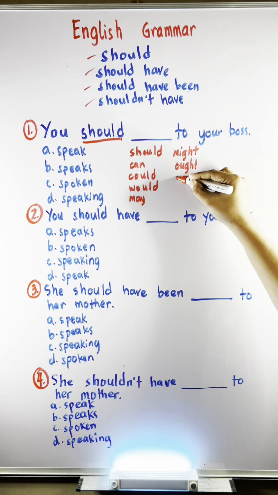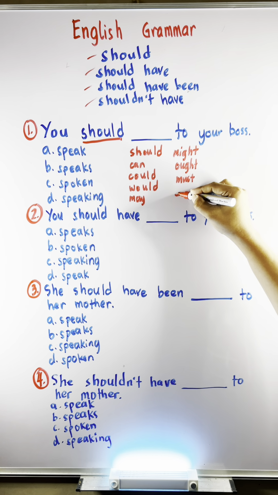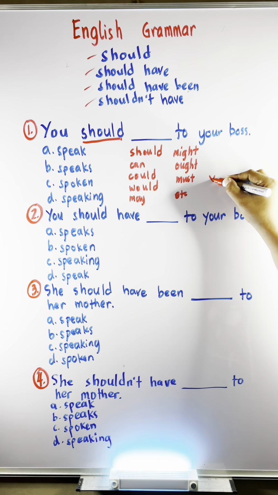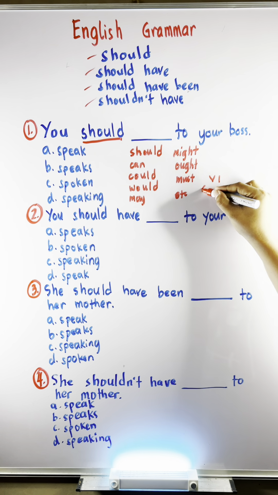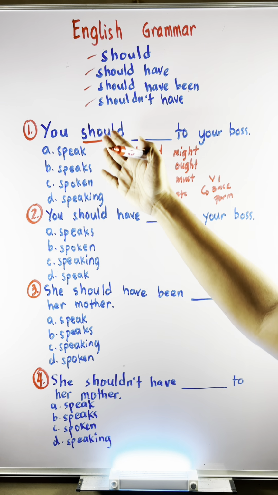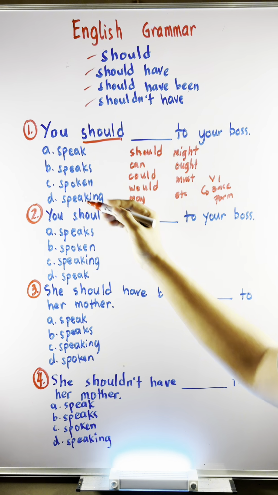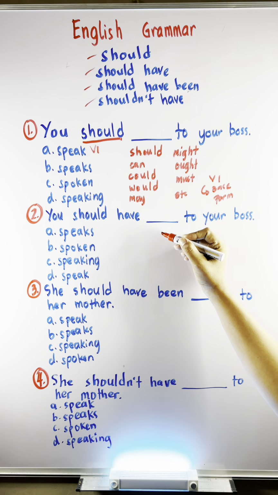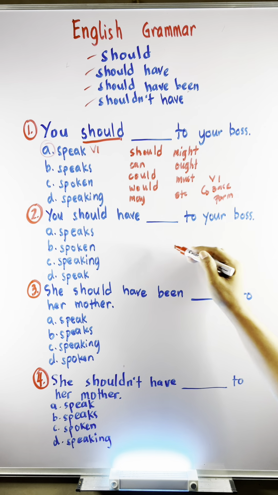ought, and must, etc., you should remember that the following verb or the preceding verb should be in the verb 1, or what we call the base form of the verb. Let's take a look at these choices. A, speak is the verb 1, so it is the answer in this sentence.